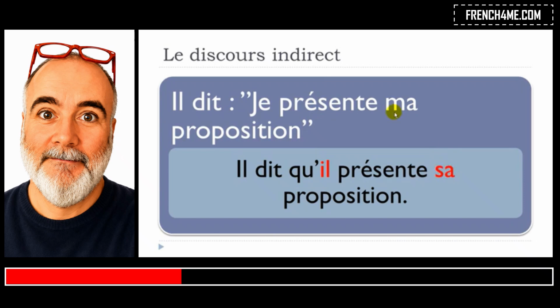So it won't be the first one, so ma, my, okay, but it will be sa, so third person of the singular. Okay, remember that in French we will put this feminine form sa just because the word it is connected to, so proposition, is feminine. All right? Okay, so il dit qu'il présente sa proposition.